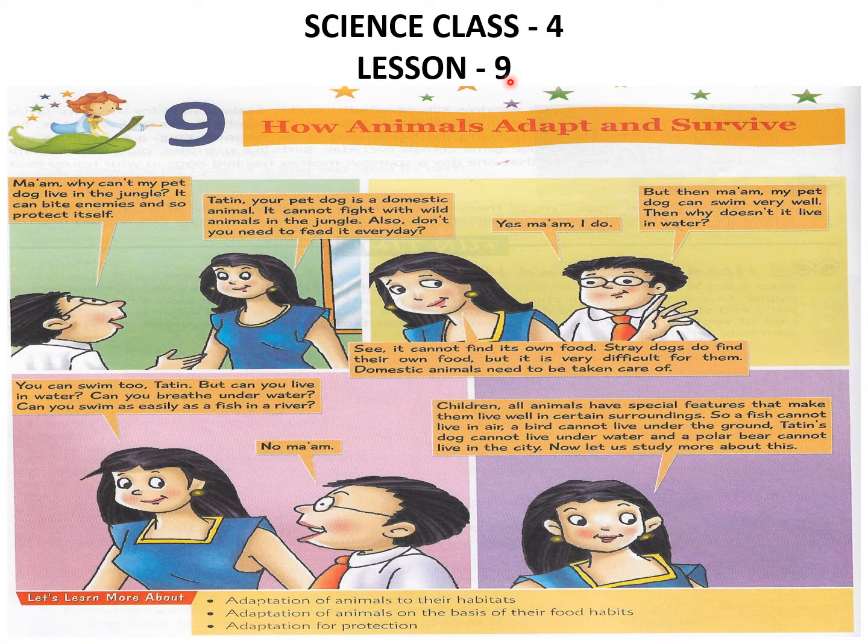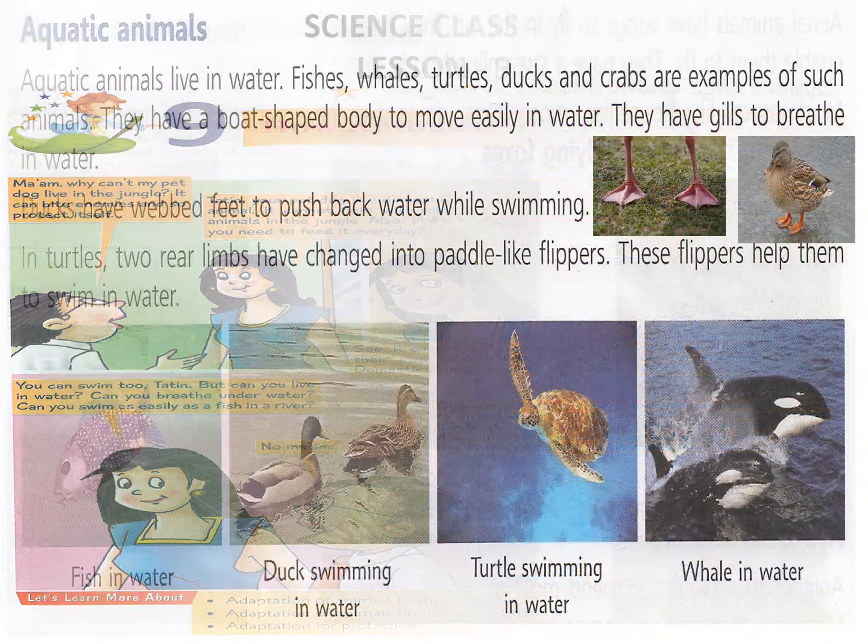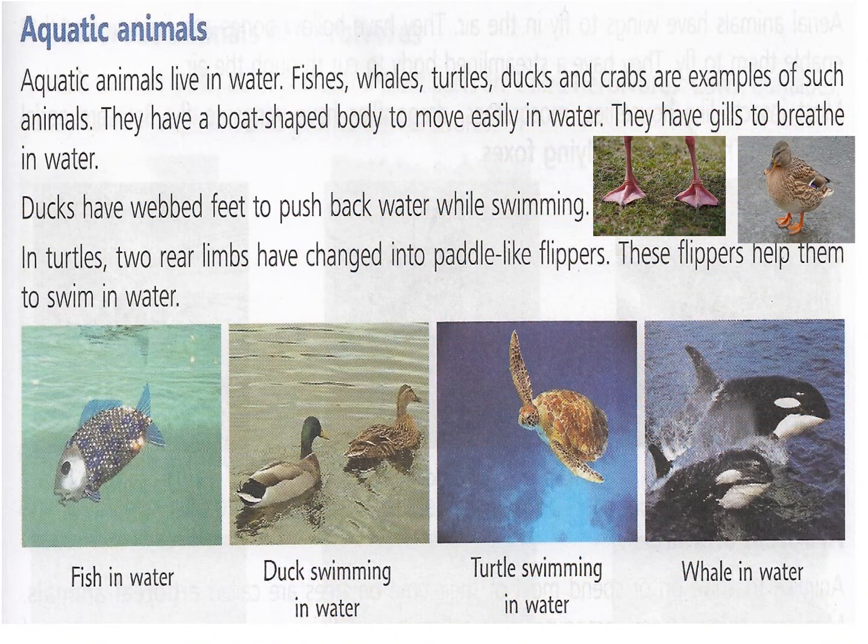We were doing lesson 9, how animals adapt and survive. And we were studying the classification of animals on the basis of their habitat or the living place. Okay, so we have already done terrestrial animals. Now, today, we are going to do aquatic animals and amphibians. Aqua means water. So, animals which live in water are called aquatic animals. Okay, and we will also study about amphibians. So let's study about aquatic animals first.